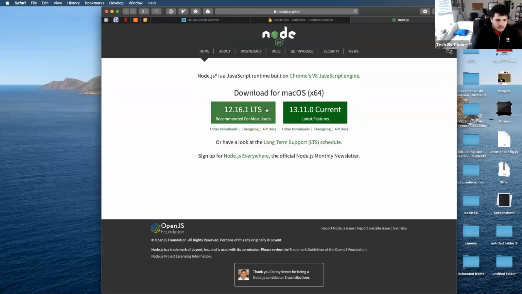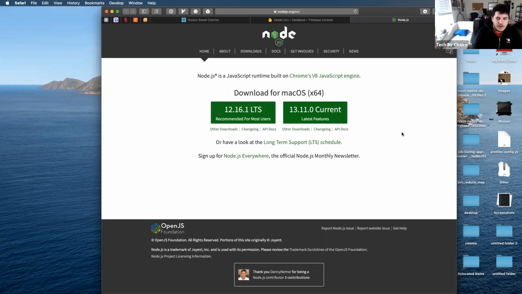You should definitely download the recommended for most users. I'm not going to go through with this. My computer has Node already, but this should be a fairly straightforward installation.